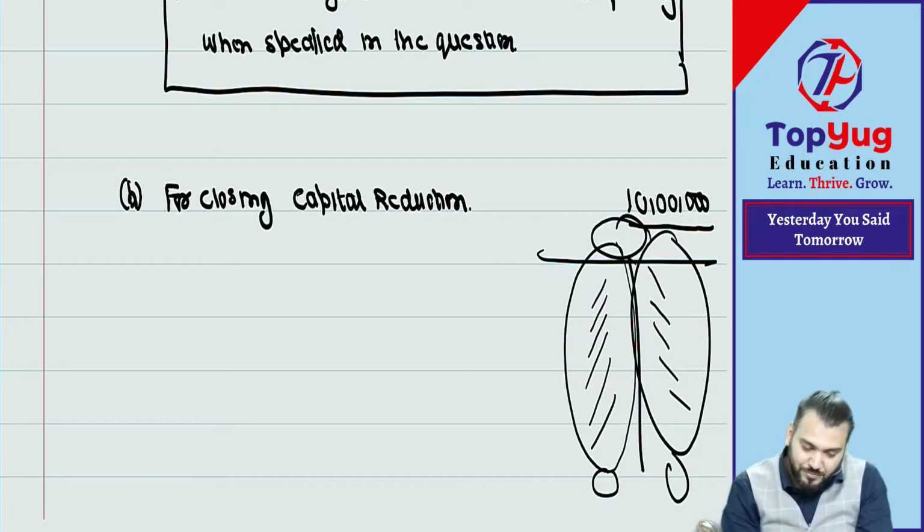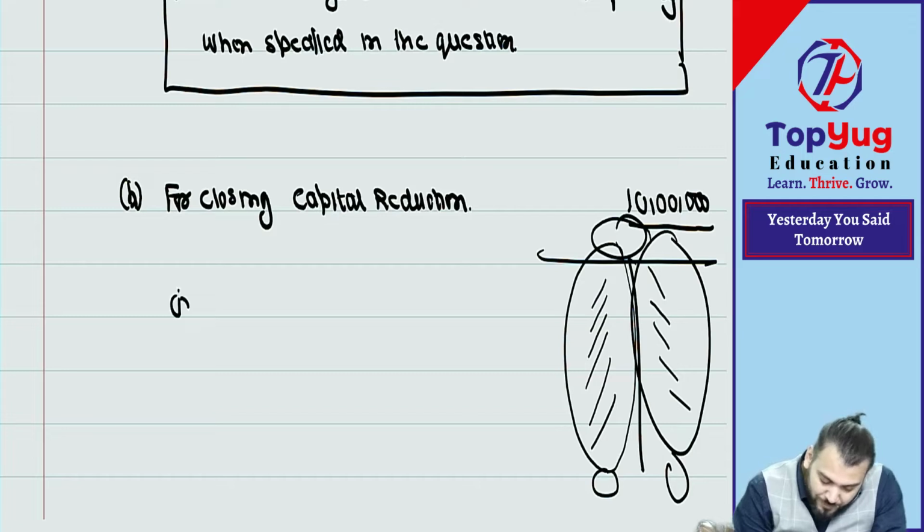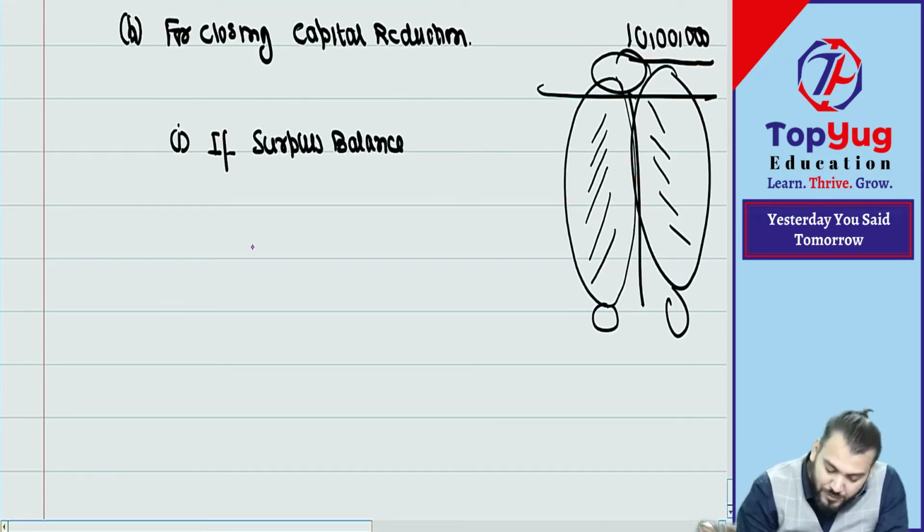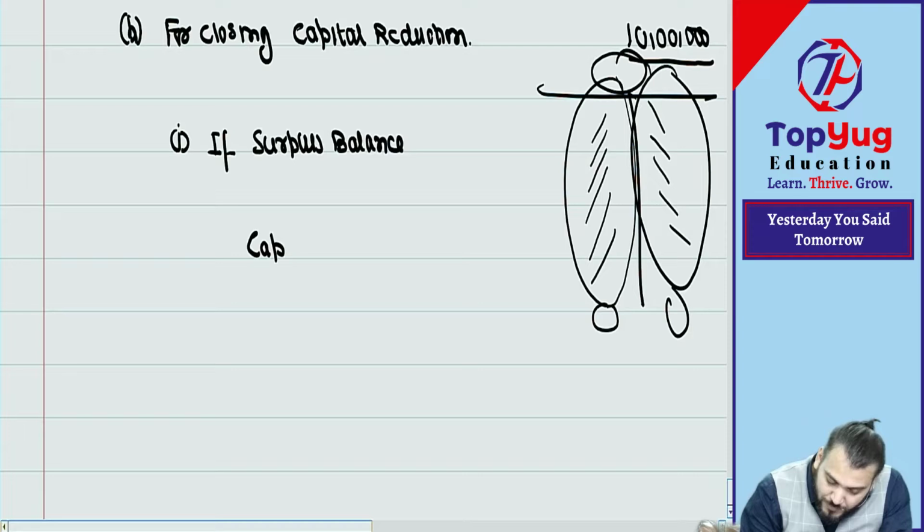Just write down. Point number one: if surplus balance, then this surplus balance will be transferred to capital reserve account. So what journal entry will you pass?